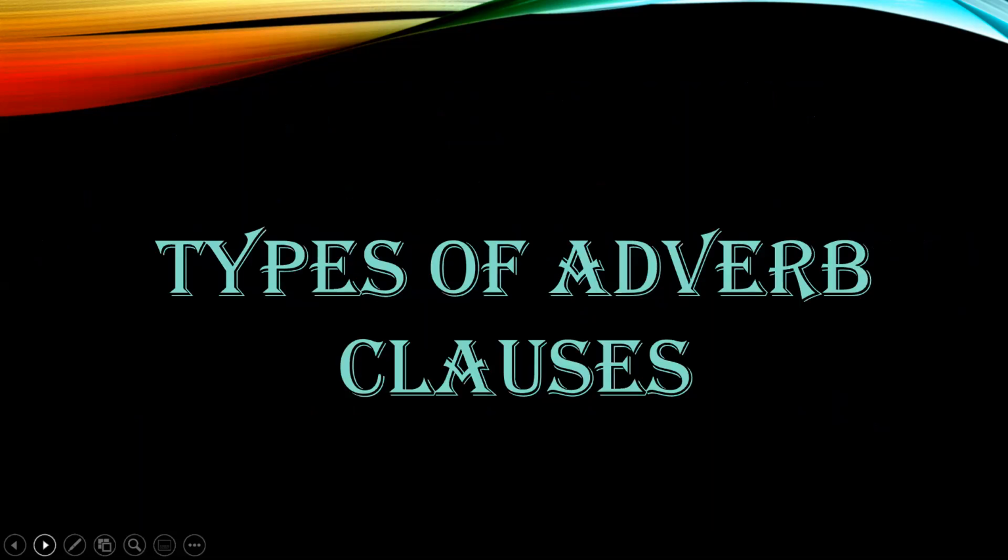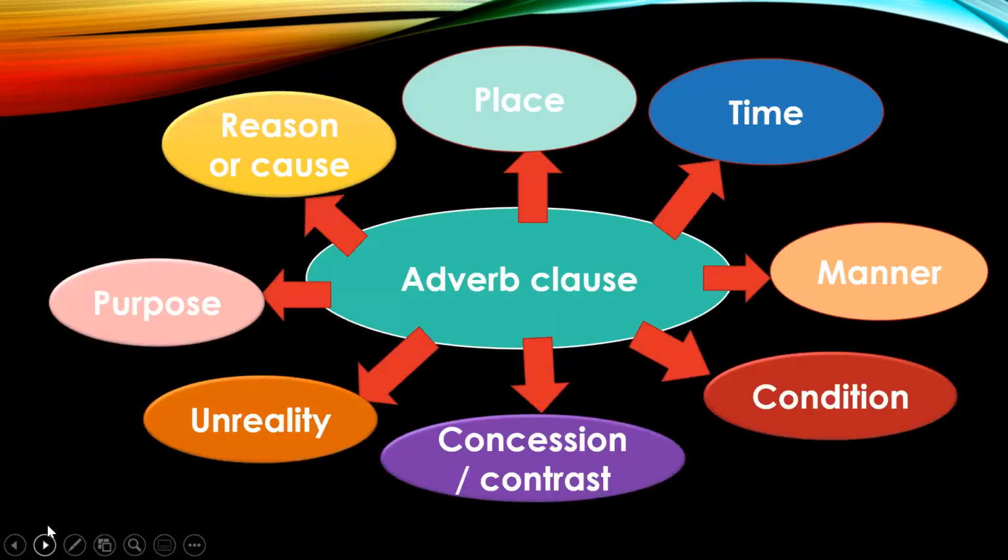We have done the chapter on adverbs, and you know that there are kinds of adverbs. So there will be types of adverb clauses also. So let us see what the types of adverb clauses are.